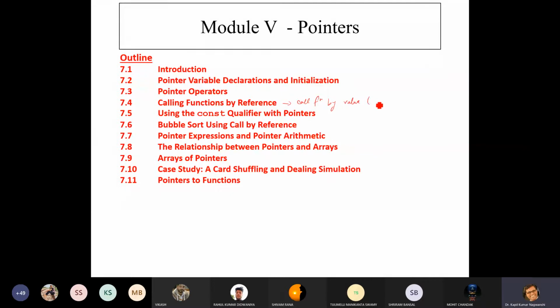It simply means that 25, 26, etc. will be provided to the function and this will give some answer. But in call by reference, it will directly modify that variable.